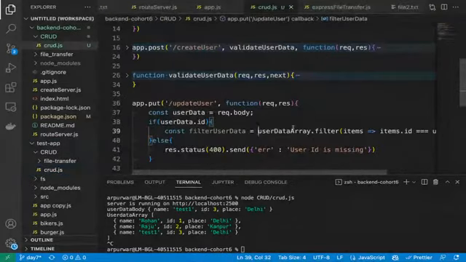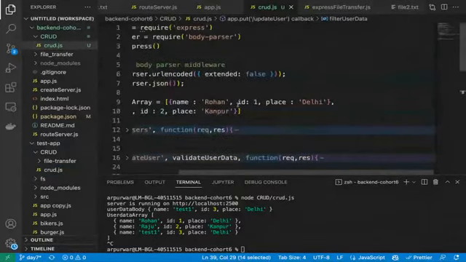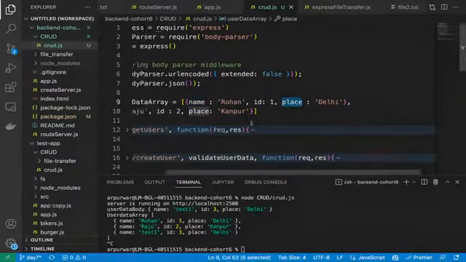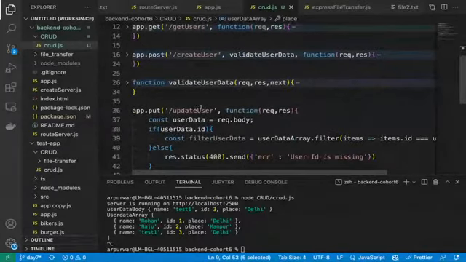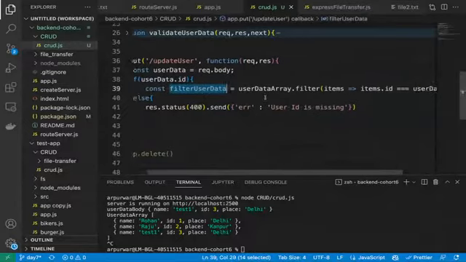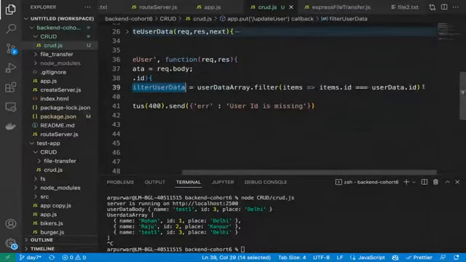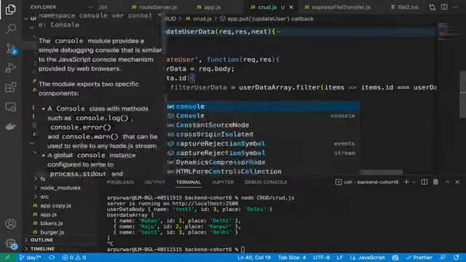So that's what we will do: first filter it out, and then we need to update the name and place for that object. Correct. So first we will take the filtered user data from there, and then we will console it.